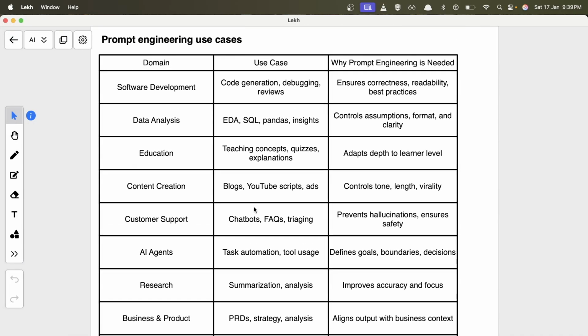Okay, now here are different types of use cases for prompt engineering. Prompt engineering is being used in almost all the sectors right now, like software development, education, content creation, health research, AI agents, and everywhere. In software development, it's mostly used for code generation and debugging, because it has increased productivity by a lot. And in data analysis, it is also used for pandas, insights, creating reports, and all those things. It can do everything for you.